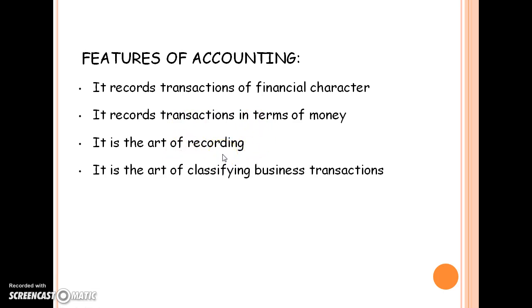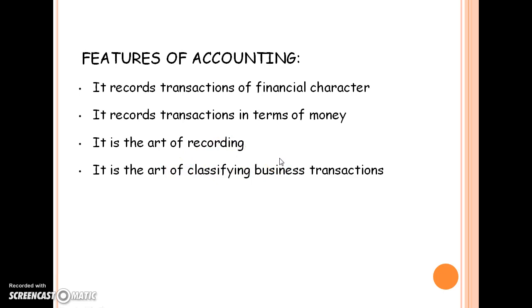Next, it is the art of classifying business transactions. What do you do in accounting? You find out whether different things have been recorded properly, but if these things are happening again and again, you need to classify them into different categories.